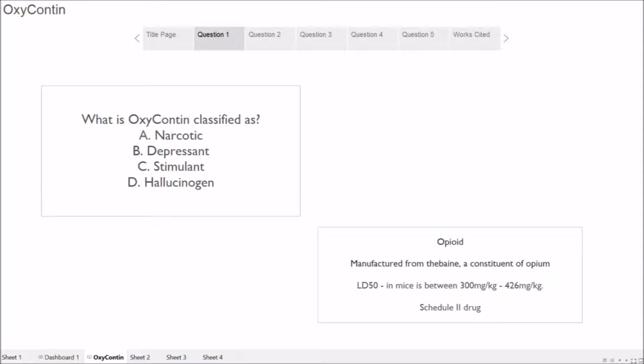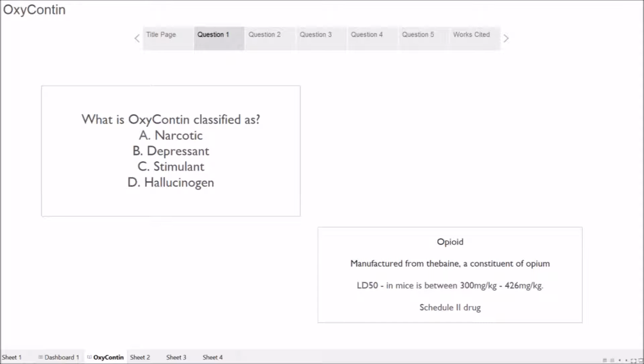It has a median lethal dose in mice, may I remind you, between 300 to 400 milligrams per kilogram. To put that into perspective, humans would have to take about 130,000 milligrams per kilogram in order for it to have any sort of lethal dose. So, the first question, what is OxyContin classified as?